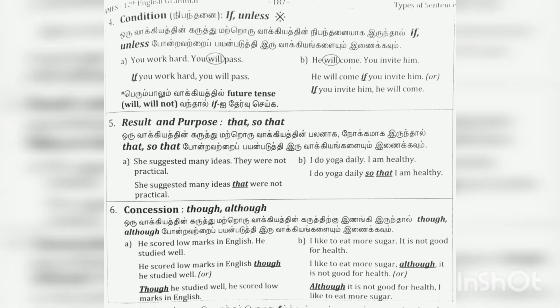So let's move on to the fourth function, that is condition. So we use subordinating conjunctions like if and unless to represent sentences with effect of condition. You work hard, you will pass. If you work hard, you will pass. Second example, he will come, you invite him. He will come if you invite him. Or if you invite him, he will come.